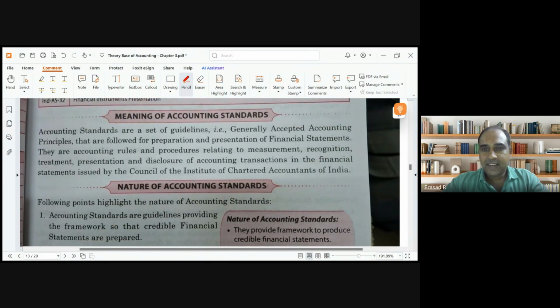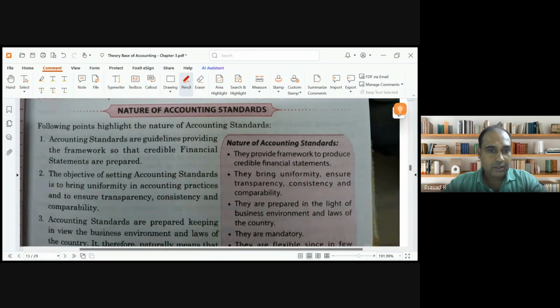So what is the nature of accounting? What is the meaning, guys? It is generally accepted accounting principles that are followed for preparation and presentation of financial statements. How revenue has to be recognized, how and when an asset has to be capitalized, what to do in case of service, what to do in case of goods. There are multiple things that are discussed in these accounting standards.